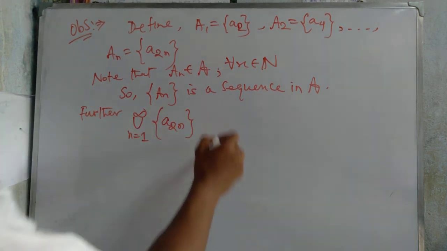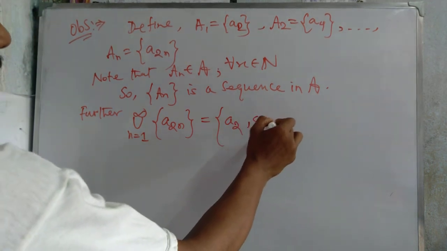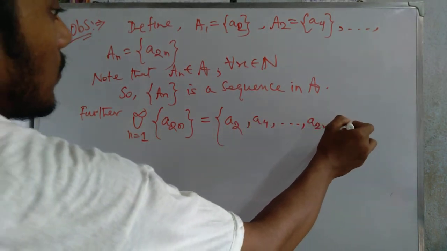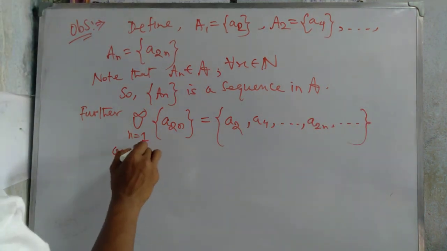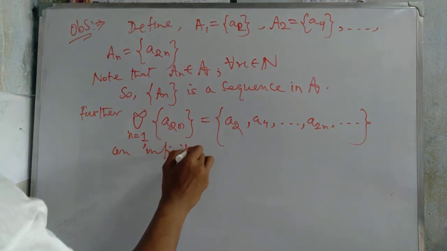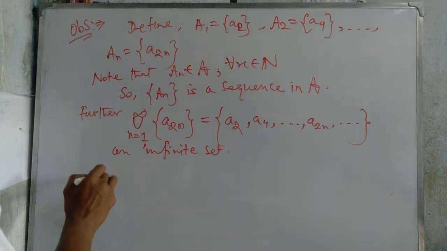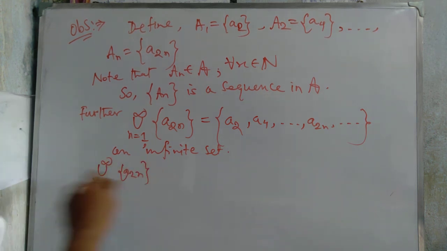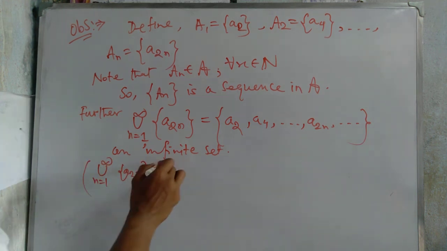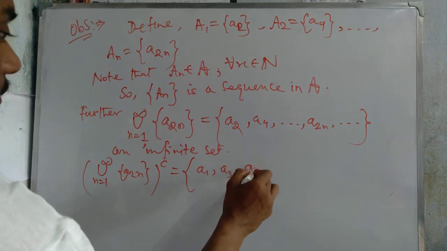This sequence equals a2, a4, ..., a2n, .... In this way, this one is an infinite set. But what happened? The union of n equal to 1 to infinity of a2n, its complement is, obviously, an infinite set.